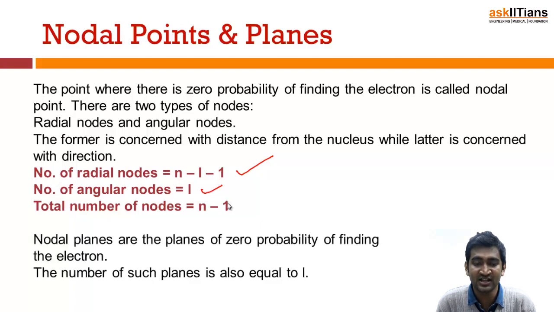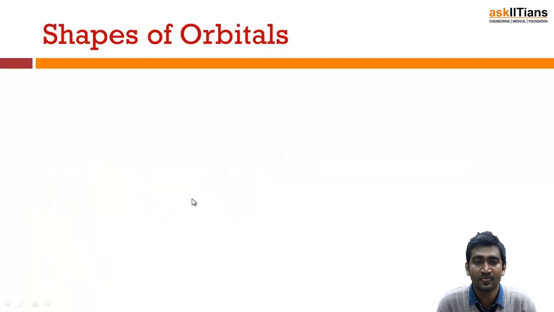Nodal planes are planes which have zero probability of finding the electron. The number of such planes is also equal to L. That is the angular nodes, concerned with the direction. Now, all these orbitals like S, P, D, F have different shapes. So let's see each one.